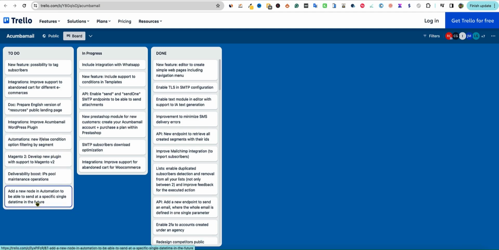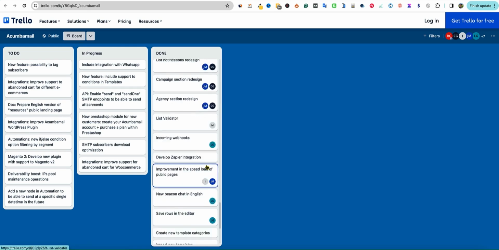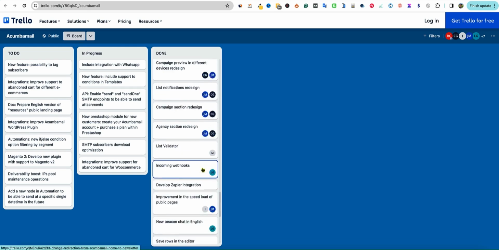Not really having a good old time looking at their roadmap, considering that they still have stuff on here to do that I think would be obvious things that they would already have. The in-progress integration with WhatsApp, like why would you have that ahead of tagging subscribers and WordPress plugins? That's just something that confuses me. New features include support for conditions and templates, yada, yada. Here we got new. So these are the ones that are done. So we have to do, in progress, and done. I don't see where the requests are, like how we go in here and request things that we want done, but they have a lot of stuff that they have been doing and working on. Okay. So that's their roadmap.